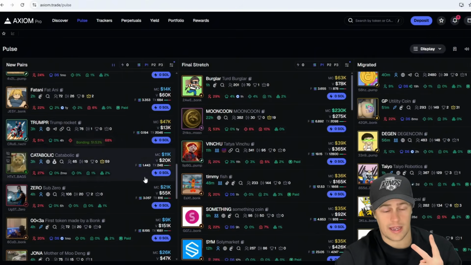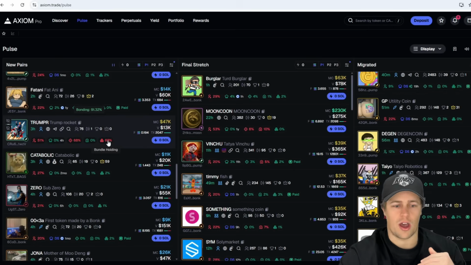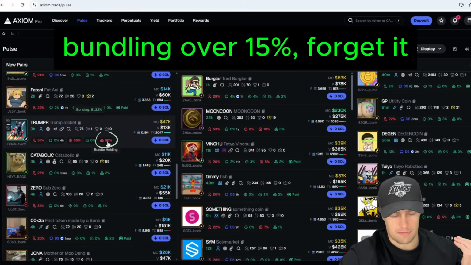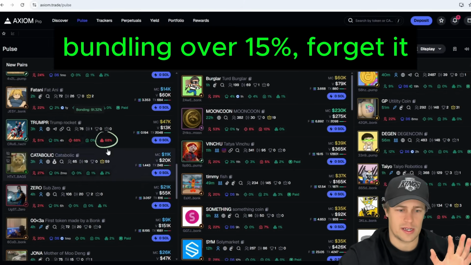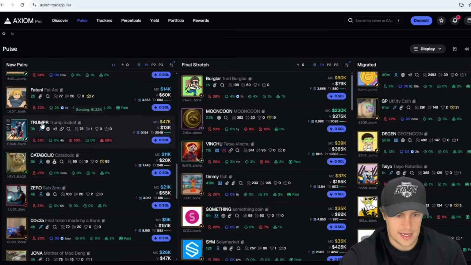So that's two key metrics that you want to get out of the way straight away. If there's bundling over, I'd say 15%, definitely just avoid it. Anything less, it's kind of typical, right? People that make the coins are trying to make money themselves. That's fine.